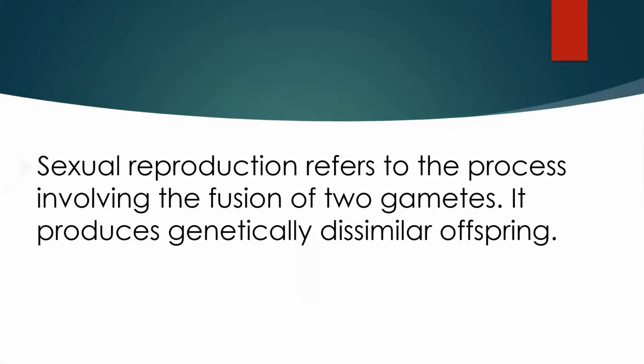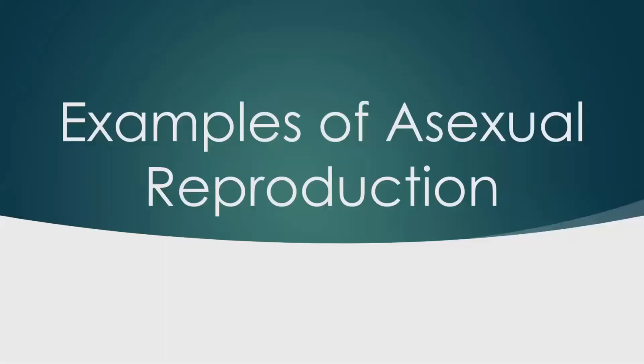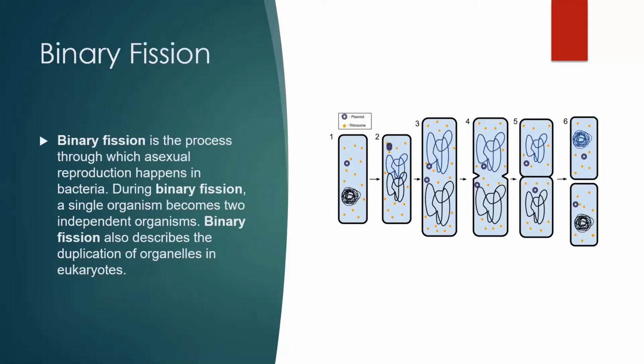Next type is sexual reproduction. Sexual reproduction refers to the process involving the fusion of two gametes. It produces genetically dissimilar offspring. Let's have examples of asexual reproduction.